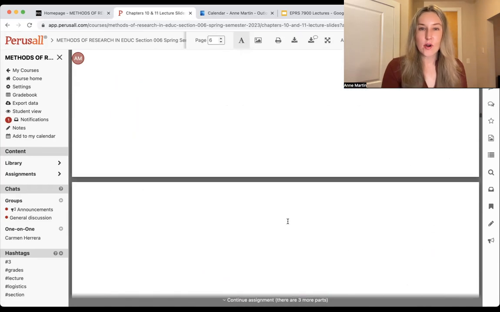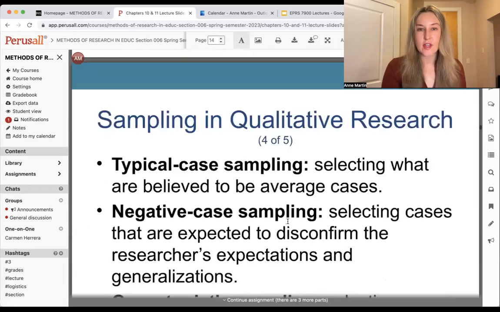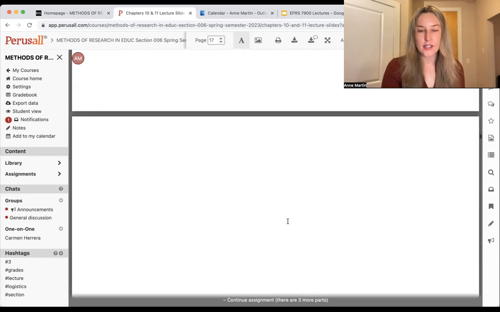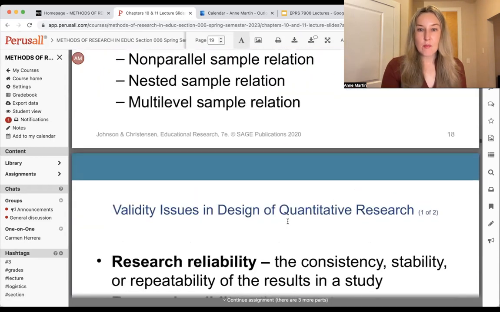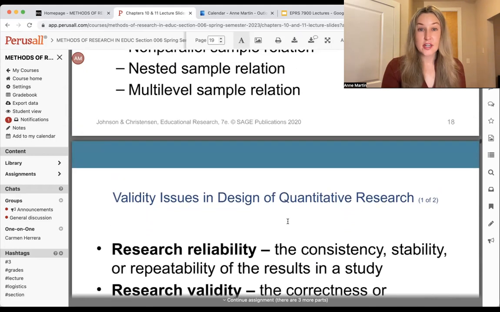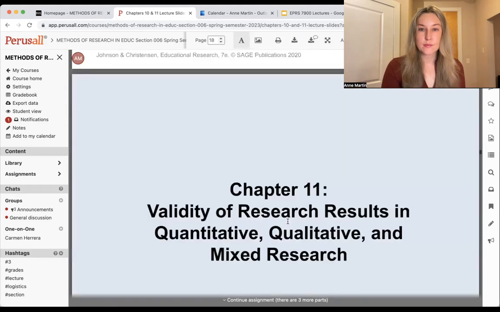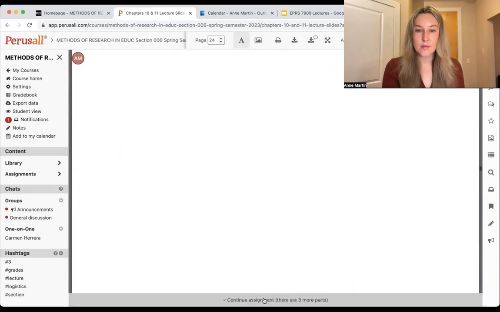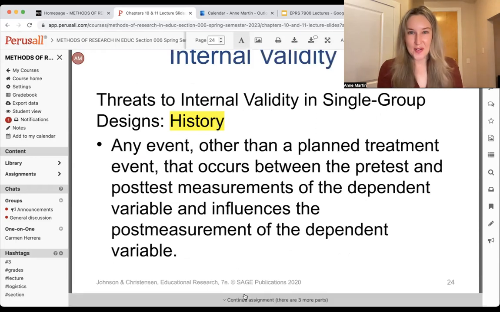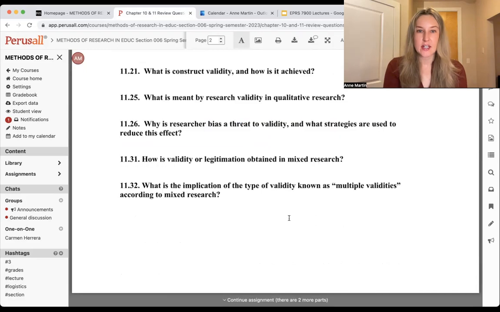And then, of course, chapter 11, where you can see qualitative research, and then they also do talk about quantitative research and mixed design. So then thinking about validity and establishing validity in determining your research results. So you will see that here. So this is the same as every week. And then we have the review questions for chapter 10 and chapter 11.